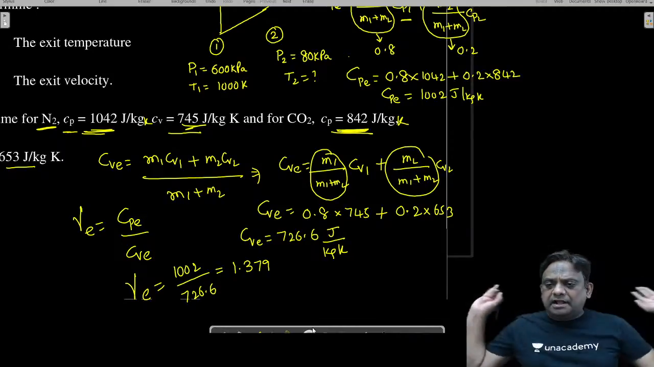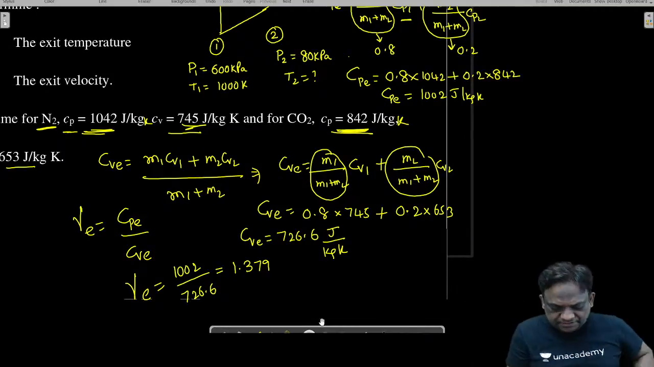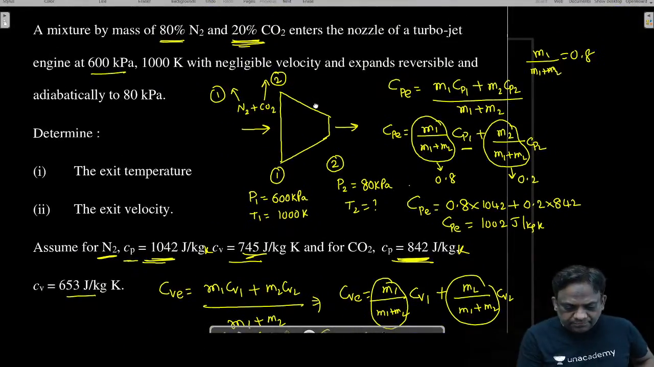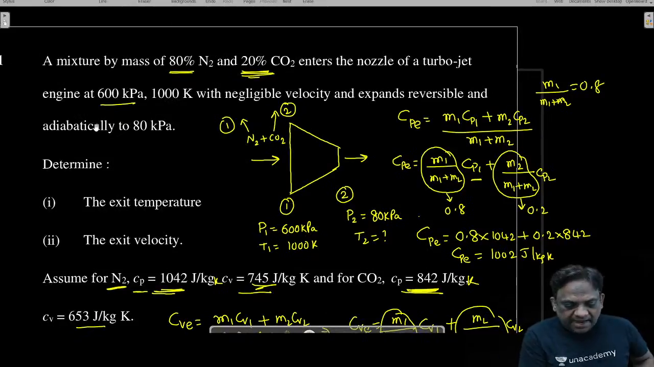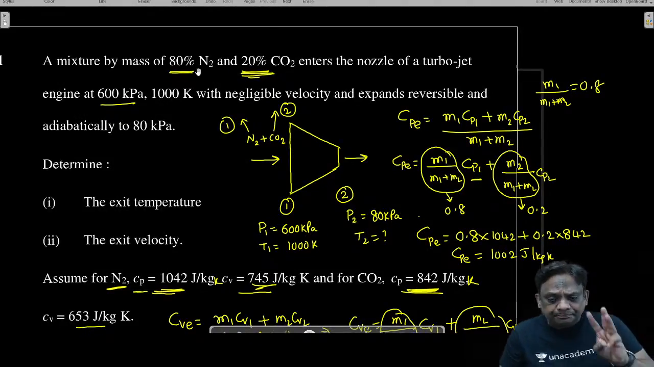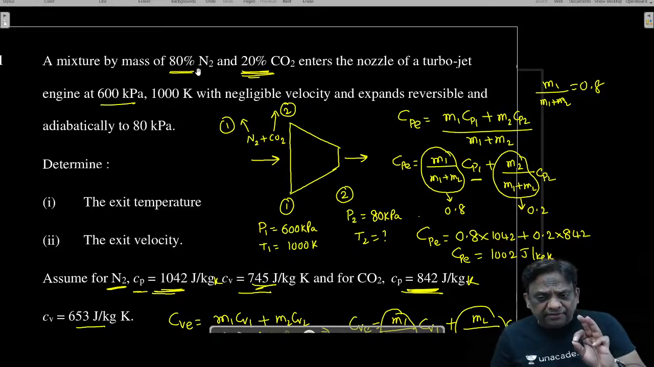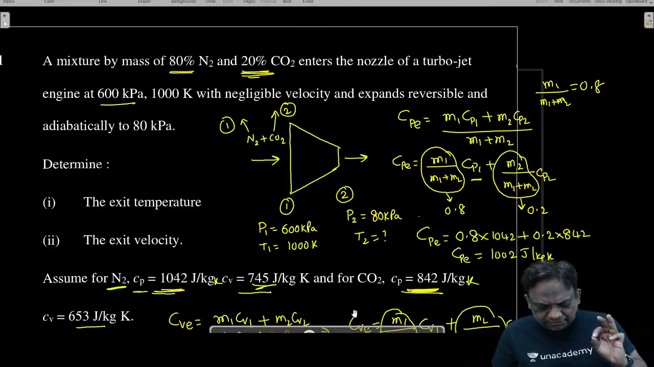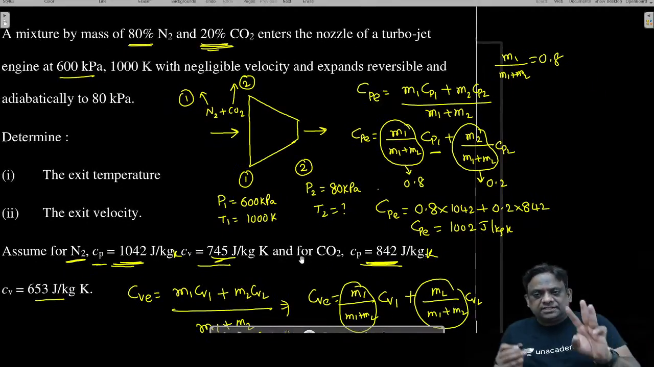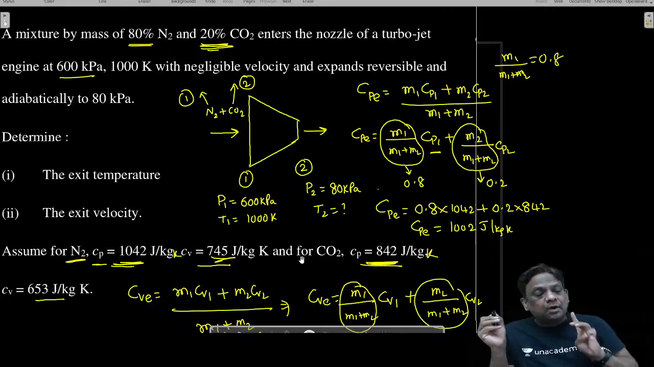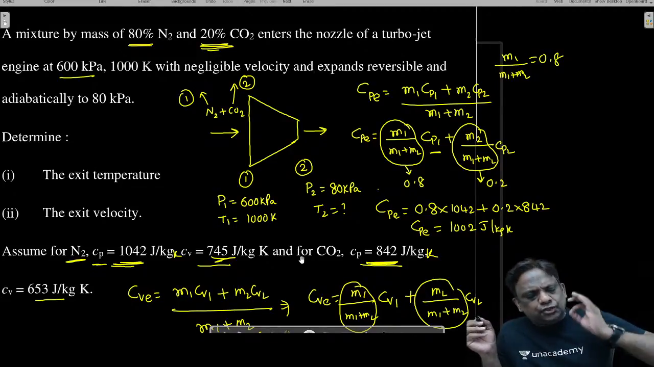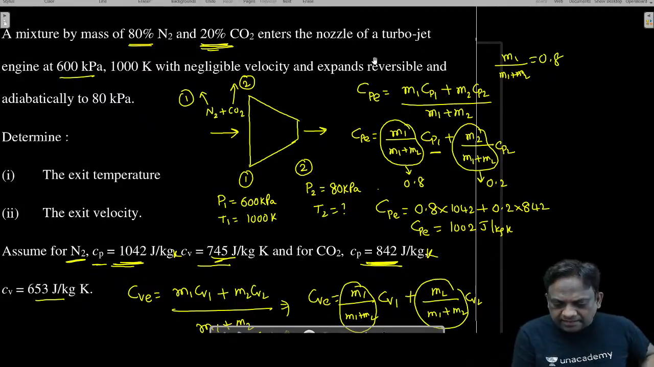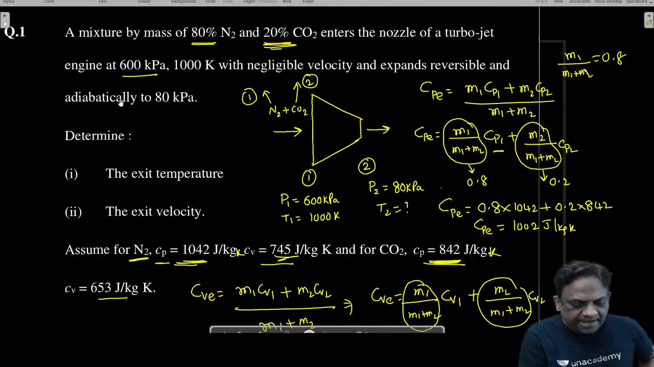Now we have converted the complete mixture into a single gas. Observe here. The process is reversible adiabatic, and the mixture is already an ideal gas. You know PV power gamma is equal to constant. In order to apply PV power gamma equal to constant, three conditions must be satisfied. The working fluid should be ideal gas. Yes, this mixture can be treated as ideal gas. It is reversible, already given. It expands reversibly and adiabatically.